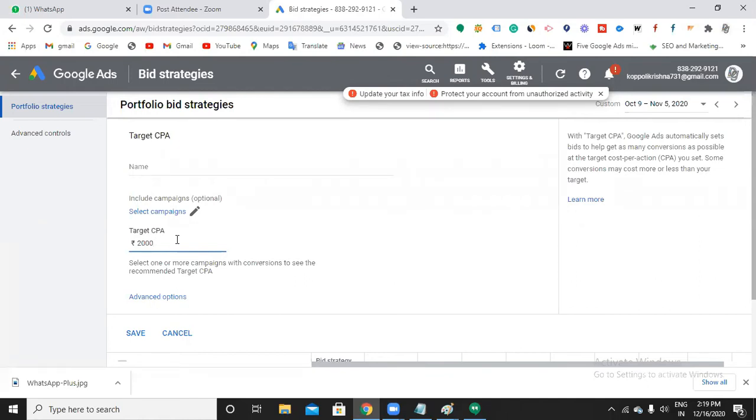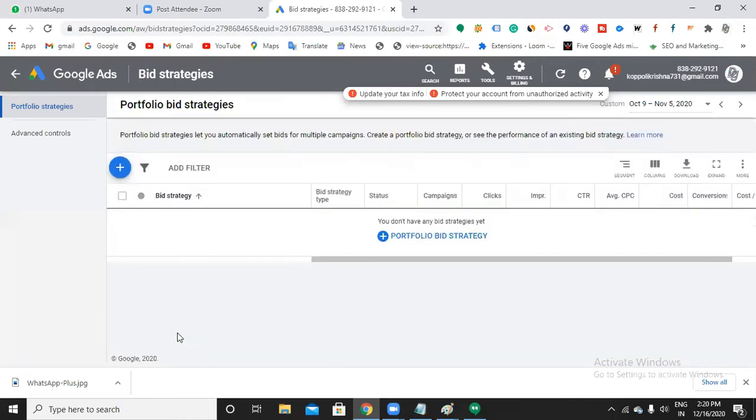You can just give a name for your conversion, anything, and then save it. You can select a campaign here itself, that means for which all campaigns you have to set up this bidding strategy. There itself you can select the campaign and save it. So this is simply the CPA meaning in bidding strategies.